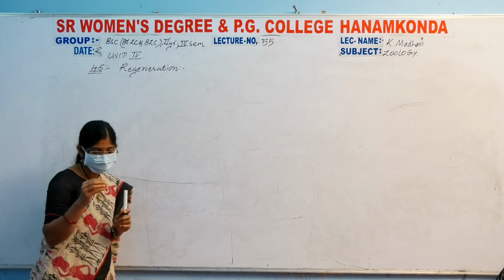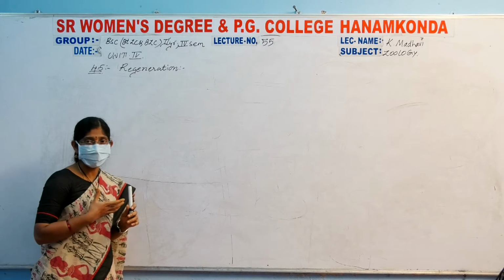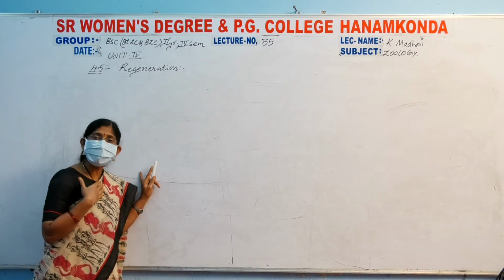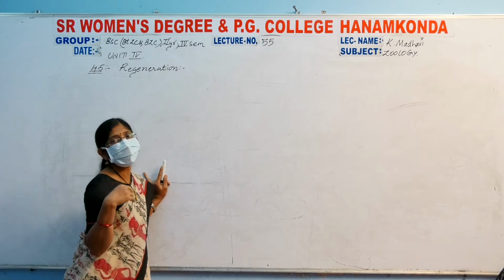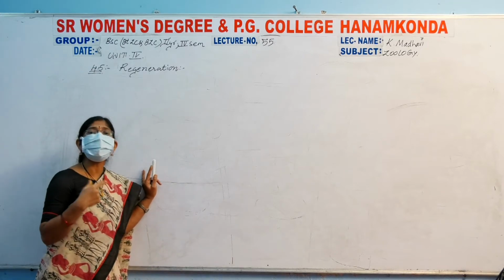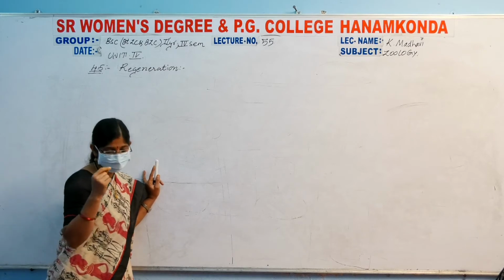Replace or restore the amputated parts. What do we say here? Amputated means the cutting off of lost body parts. Those parts are reproduced by the organisms. Okay, this is known here as regeneration.